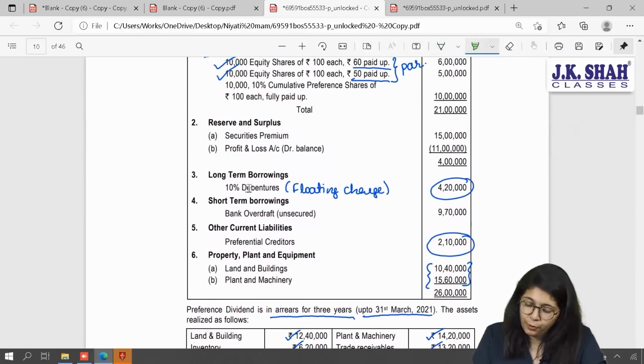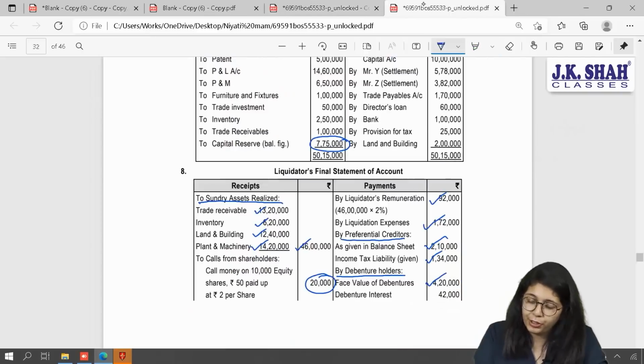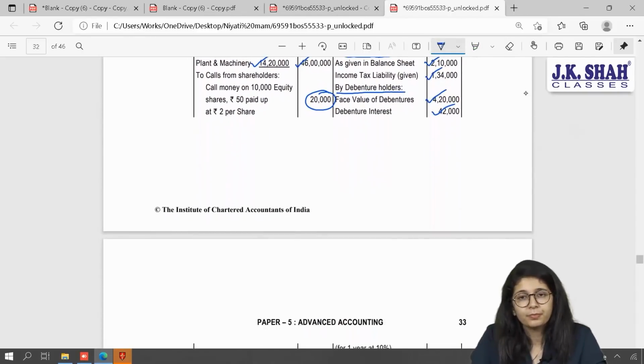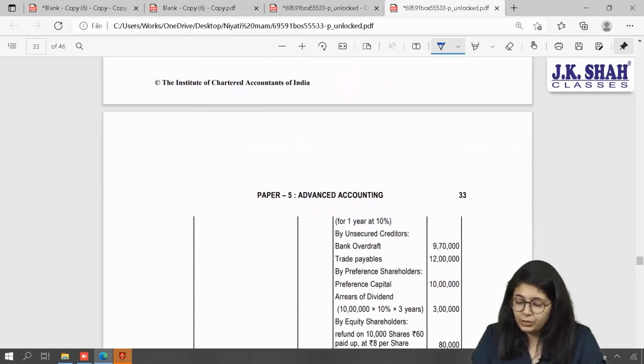So now, it is 10% on 4,20,000, which gives 42,000 to be paid together with 4,20,000. After completing this, you will be paying your unsecured creditors.